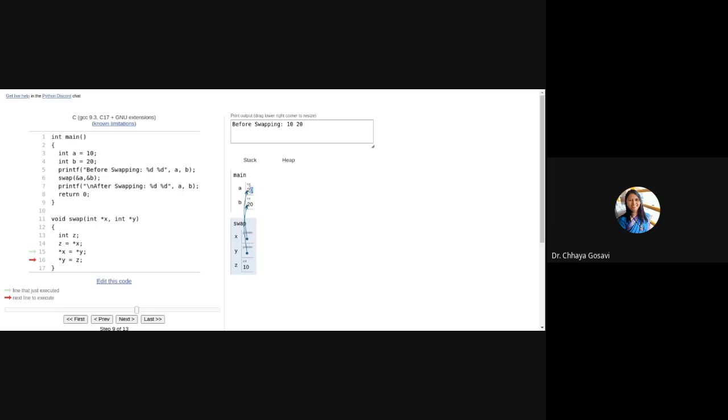it will change the value of A also. The value of A is now 20. It was 10 initially, now it is 20. So it will not change the value of X, it will change the value of A pointed to by X. So the value that X is pointing to is now the value which Y is pointing to. And same thing, the value which is stored in Z, that we want here, replace it by the value which is pointed to by Y. And these values are set.